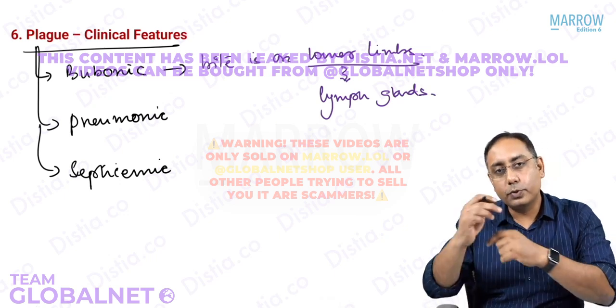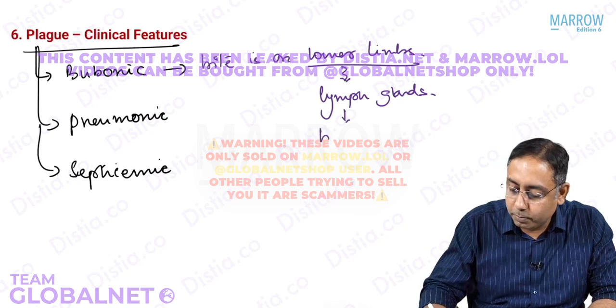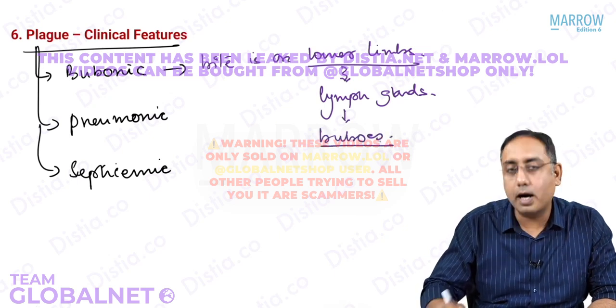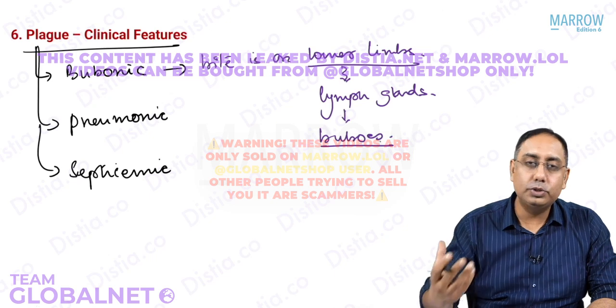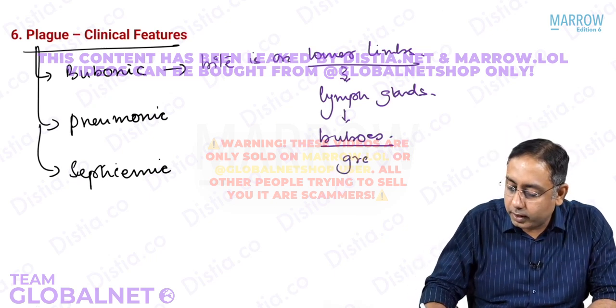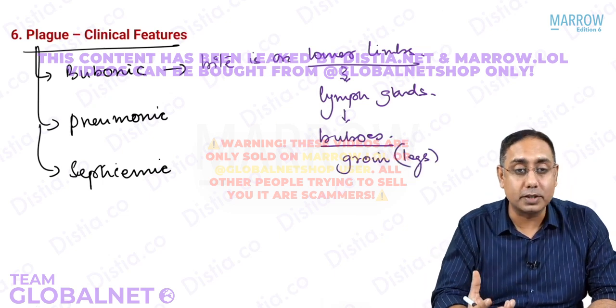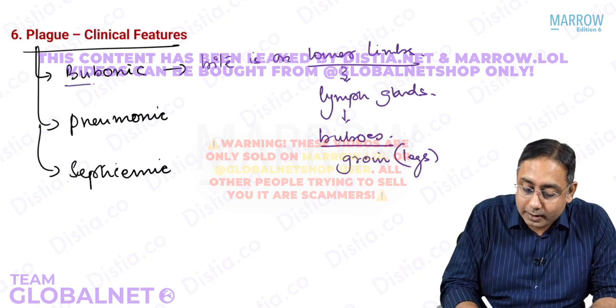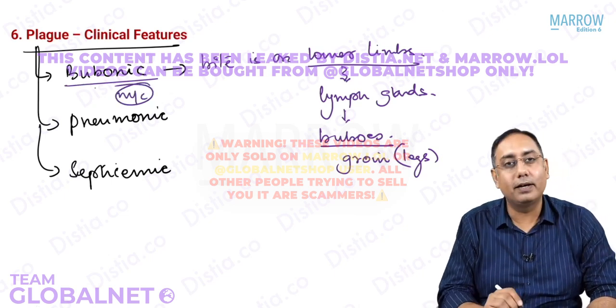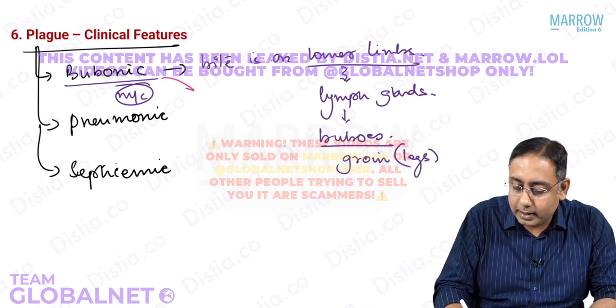From there, it is going to replicate. So now there will be formation of buboes. What are buboes? They are large swollen glands, usually in the groin area. Axilla is very rare. So usually in the groin areas or in the legs, there will be large bubo formation. This is the bubonic plague. This is the most common type of plague that we have. The only MCQ that you can get is bubonic plague.